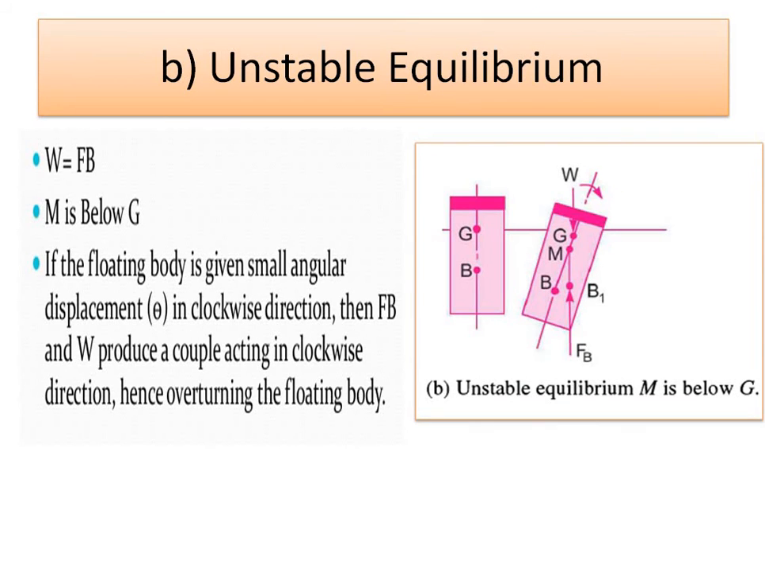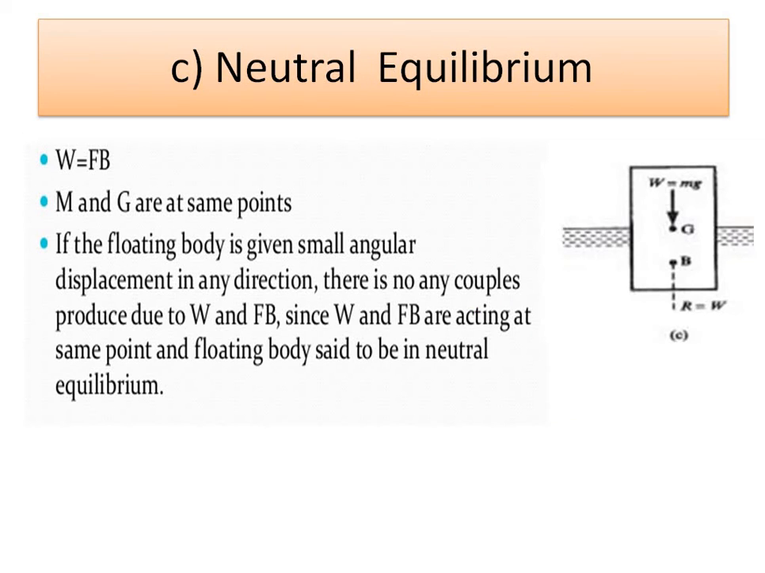In unstable equilibrium condition, M is below G. The metacentric point is below the point G, and if a small angular displacement theta is given in clockwise direction, then FB and W produce a couple acting in clockwise direction and hence overturning the floating body. So this will help to move the body in a downward direction, and it tries to turn with respect to point G.